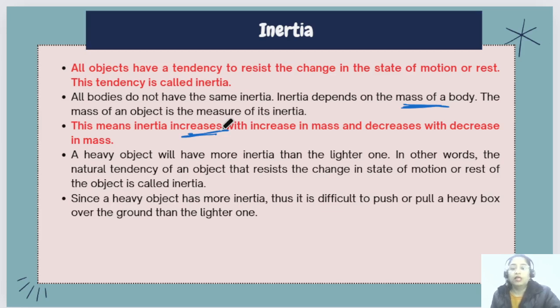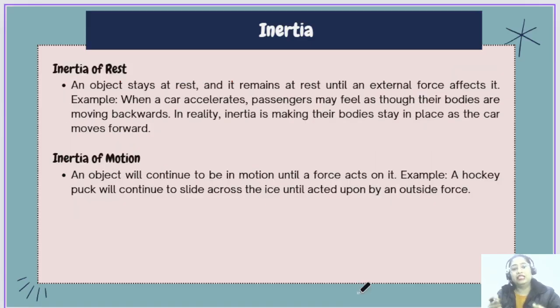Okay, so this is the inertia of rest. Similarly, it occurs for the inertia of the state of motion also. So basically we can see that there are two types of inertia: inertia of rest and inertia of motion. Inertia of rest states that an object remains at rest until and unless an external force is applied on it. It has the tendency to remain at rest.